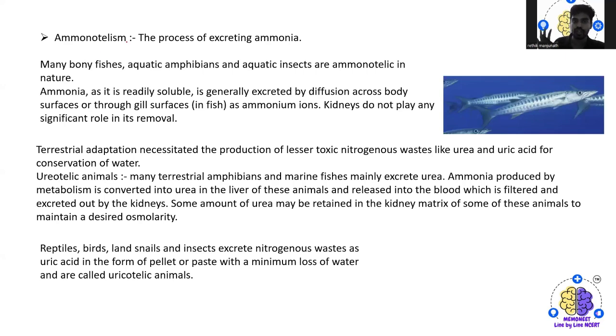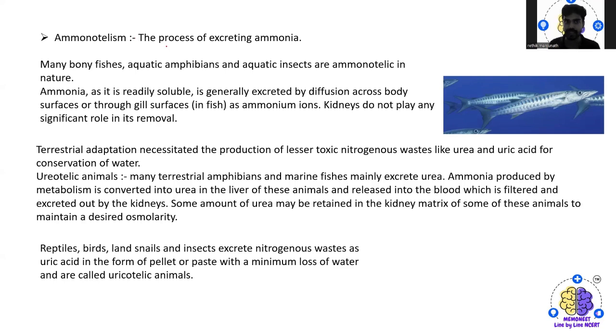The process of excreting ammonia from our body is called ammonotelism. Many bony fishes, aquatic amphibians, and aquatic insects are basically ammonotelic in nature.